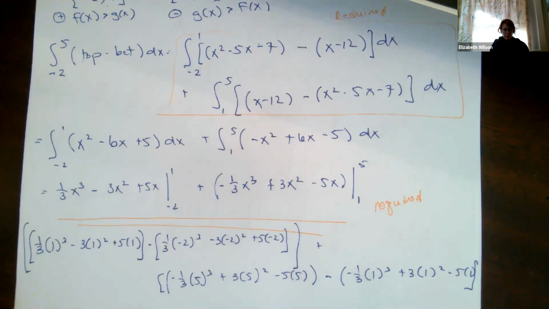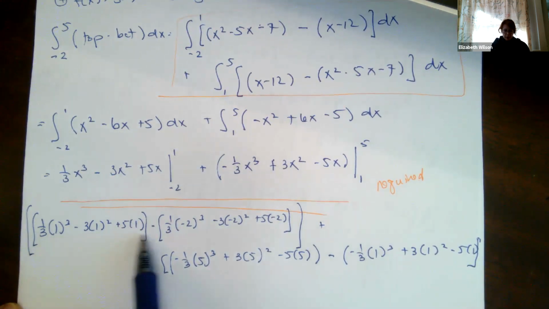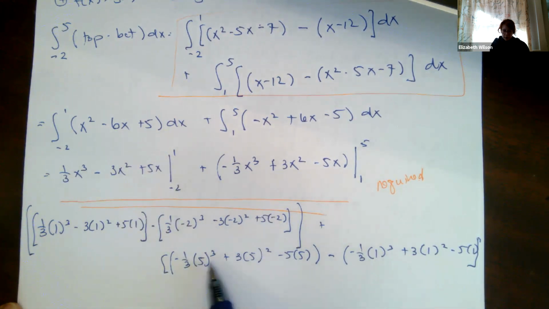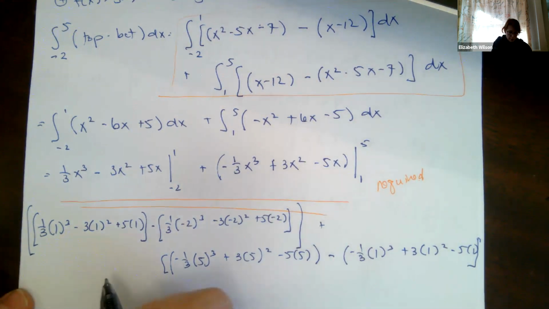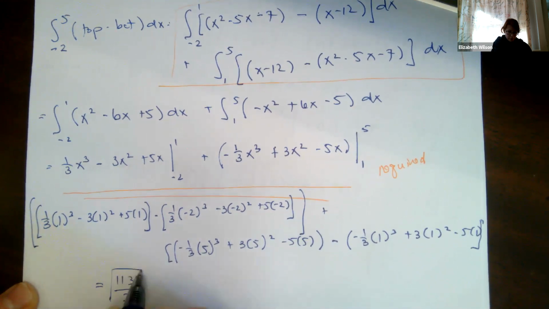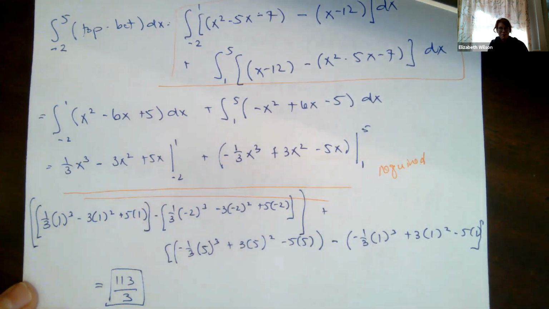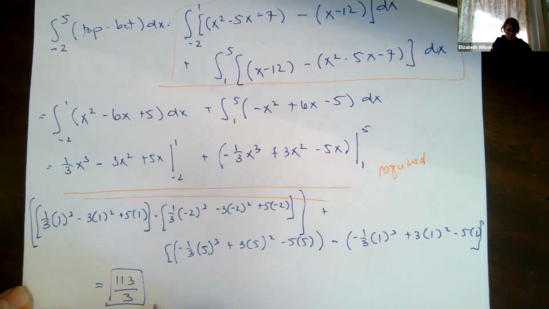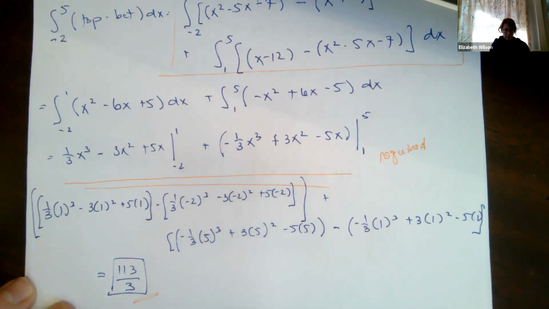Okay, my fundamental theorem of calculus: I'm evaluating F of b minus F of a for my first integral, F of b minus F of a for my second integral. I'm going to get numbers, add them all up, and my ultimate answer is going to be 113/3. I skipped all the steps about adding things up. This part here is required too.